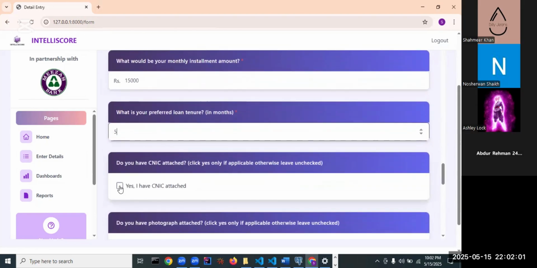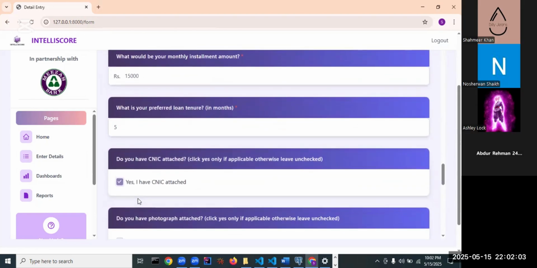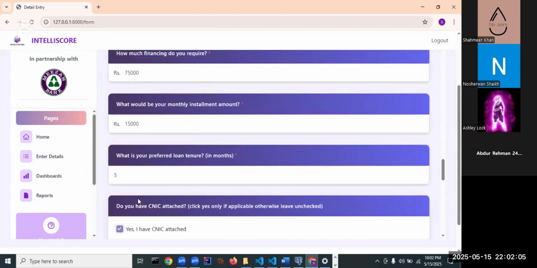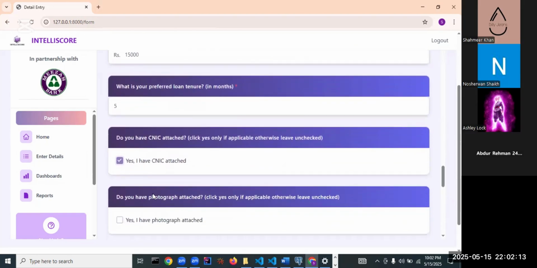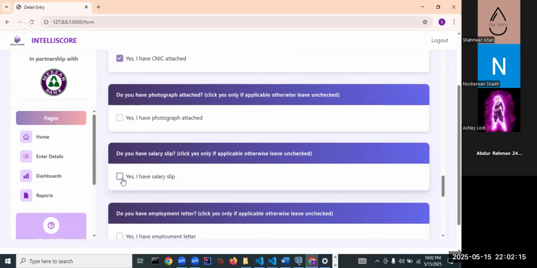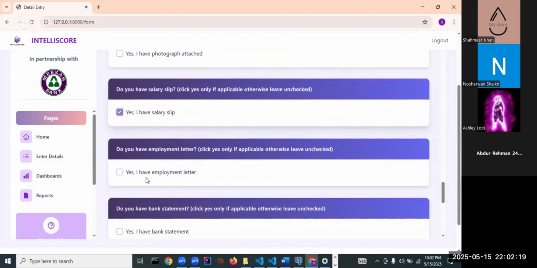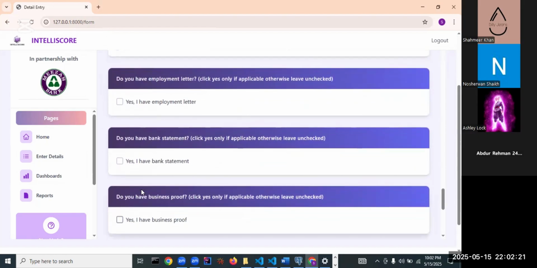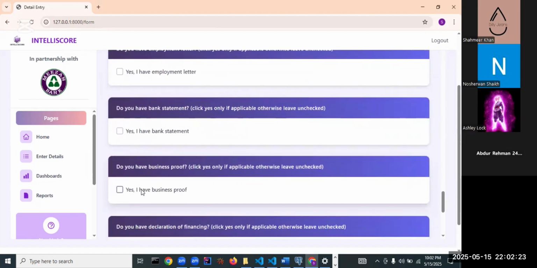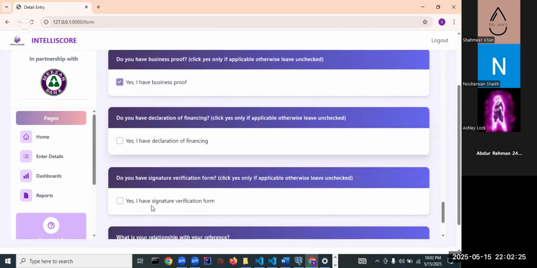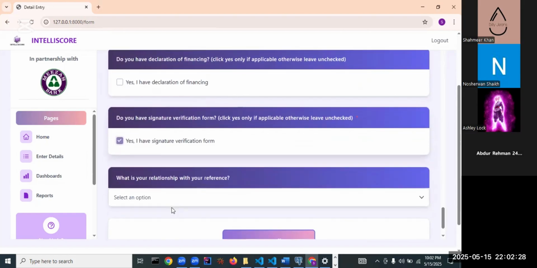The installment amount that he can repay is important, since a lot of people could ask for, say, 8 lakh, when they can pay 1.5 lakh rupees and their salaries are like 50,000 rupees. So this is important as well. Tenure as well. These are all checks where we assess the credibility, such as NIC, whether he is a native or not, salary slips verified by his company, employment letter verified by his company, whether it is from the government or private sector.